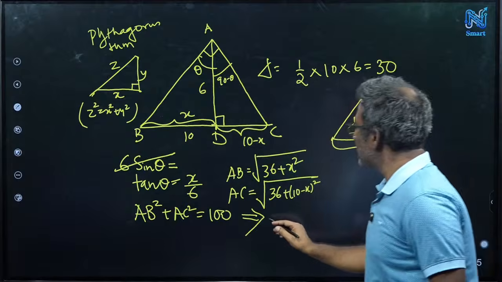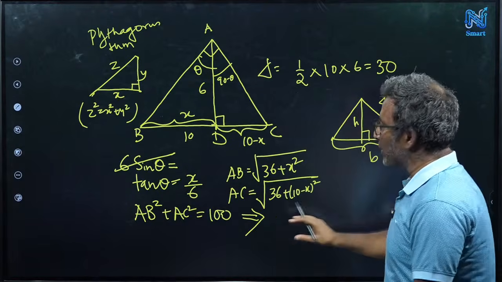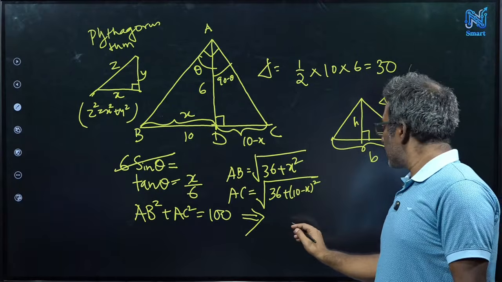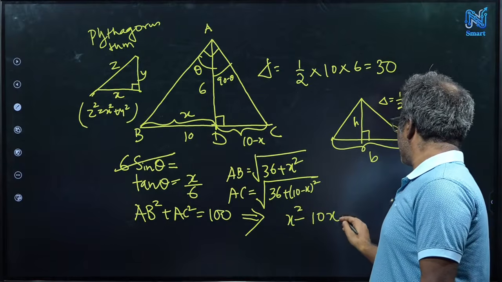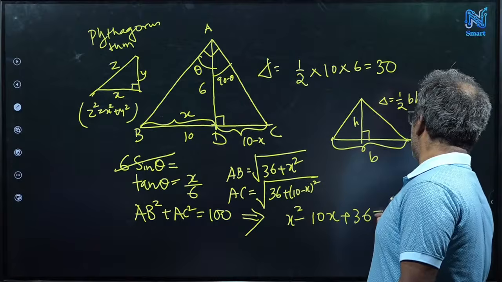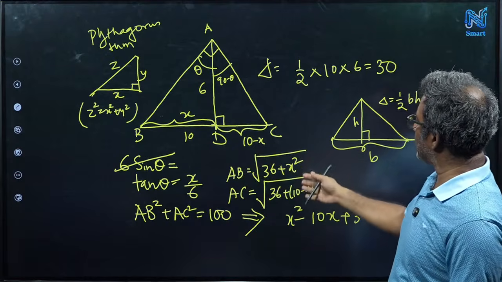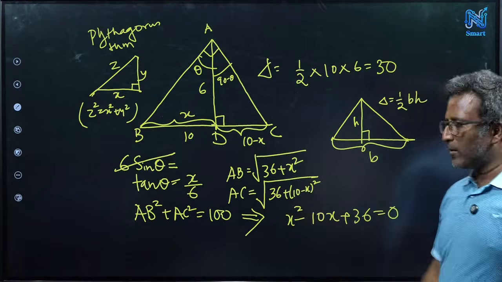Just write down the equation. No, just first a quadratic equation. What is the quadratic equation? Before going to the solution, x square minus 10x plus 36 equals 0. Good. So just replace your AB square by 36 plus x square, AC square by this value, simplify, you get this. Good.